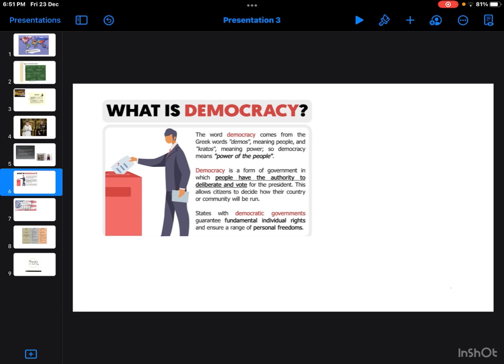There are two types of parties. The one is the ruling party, the other one is the opposition party. The opposition party is there to tell the ruling party where they are going wrong.